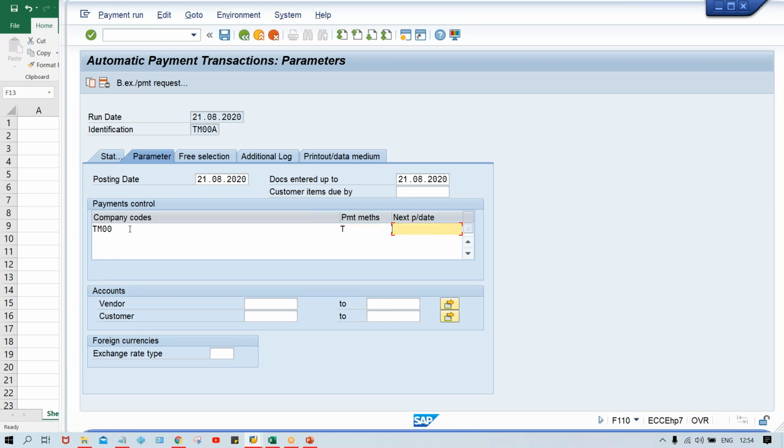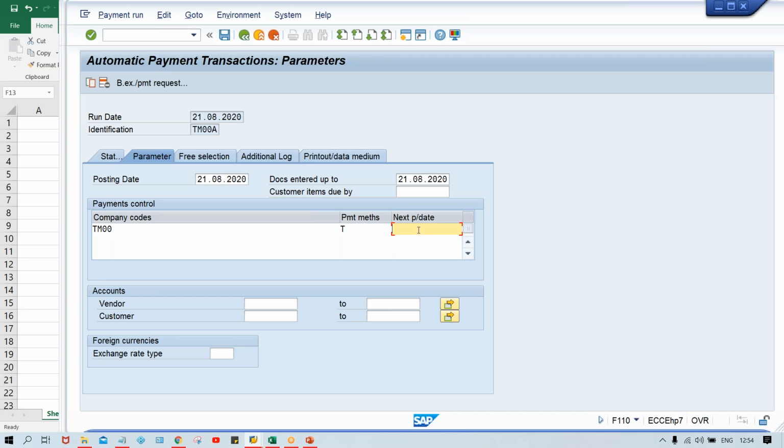And next payment date means when in future you are going to run this automatic payment program. There is a logic behind that, guys, but as I told you in the previous session itself, I'll try to record this automatic payment program again separately at advanced level. Right now as a beginner, you should have an understanding of this APP, what it is and how it runs. But I'll record a separate tutorial for advanced level, where all these logics are going to be explained. In the sense, the logic behind this next payment date and a few more things I have to cover.